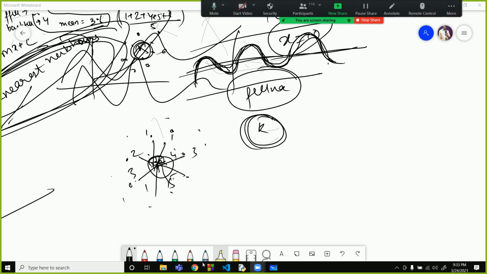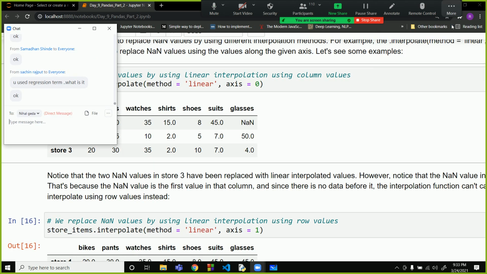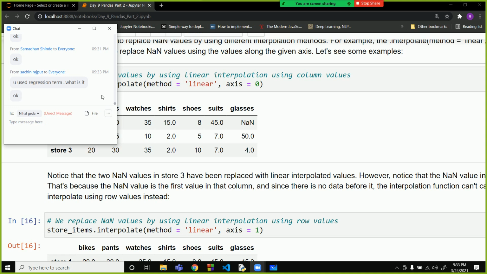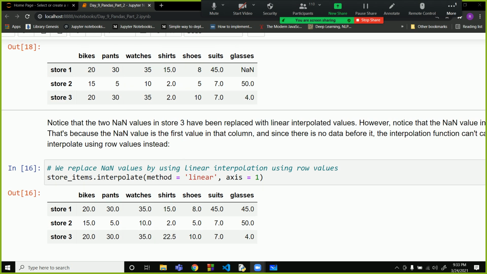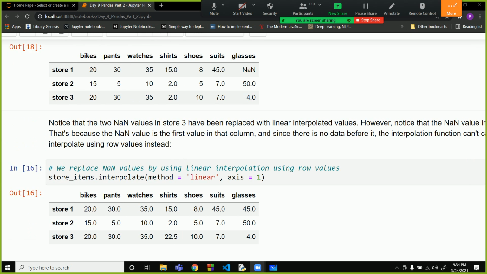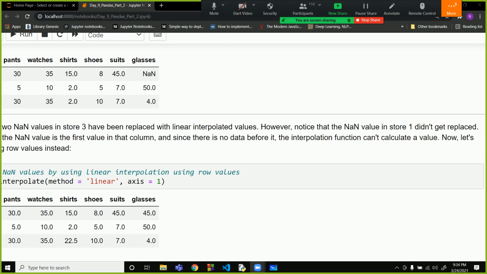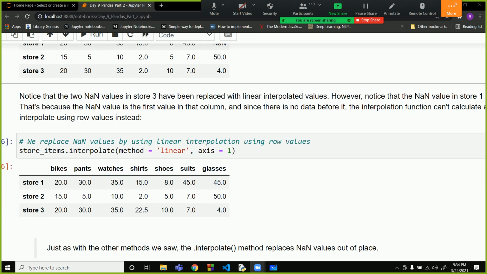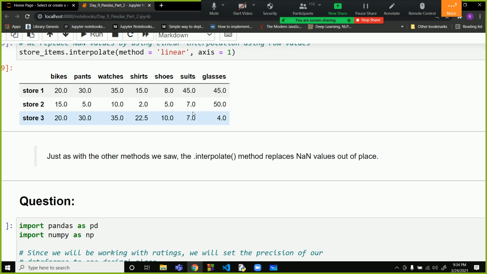Okay, so now everyone understood what is linear? Yes, sir. Now the same you can do for the columns also. It is the same thing. Regression in columns will be fitted.